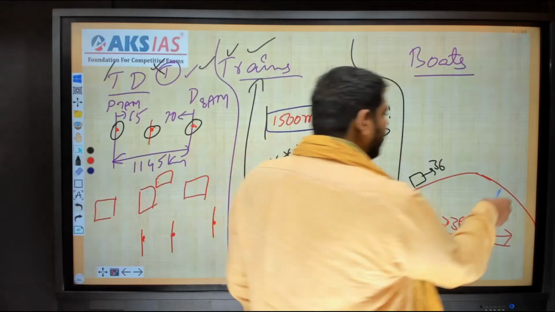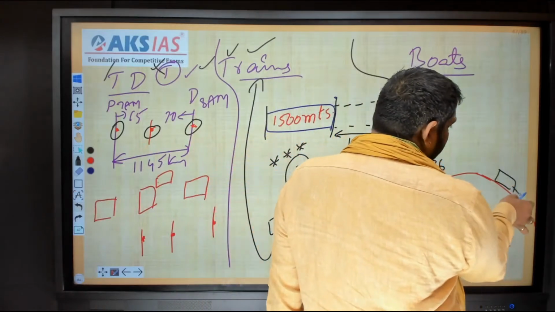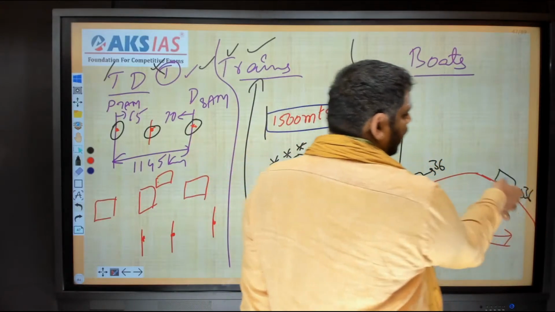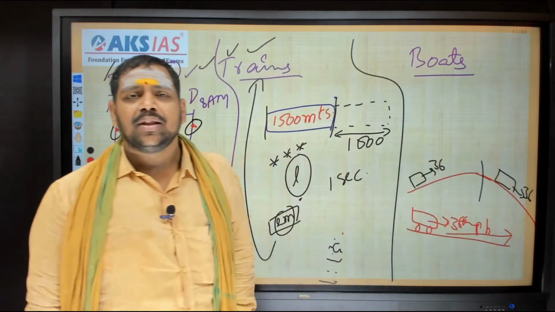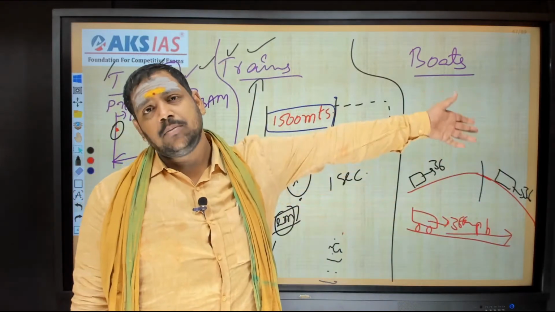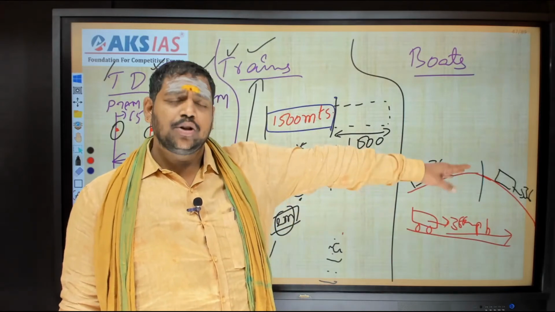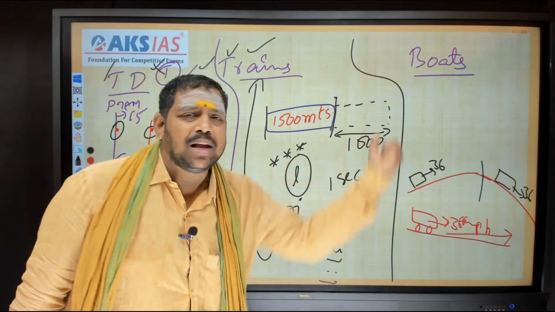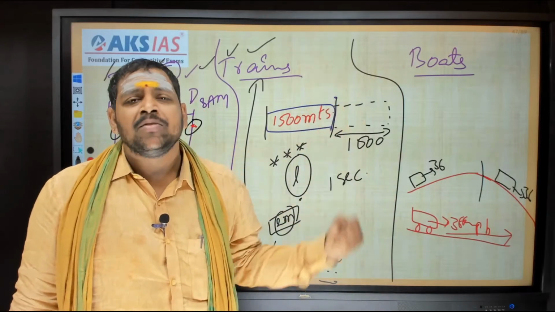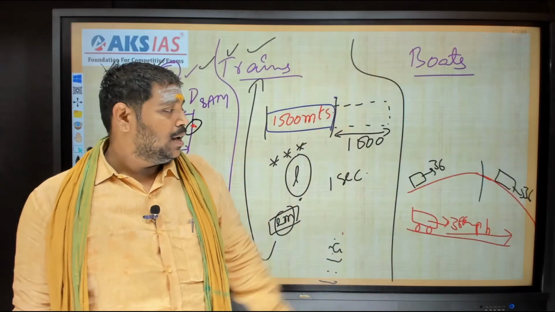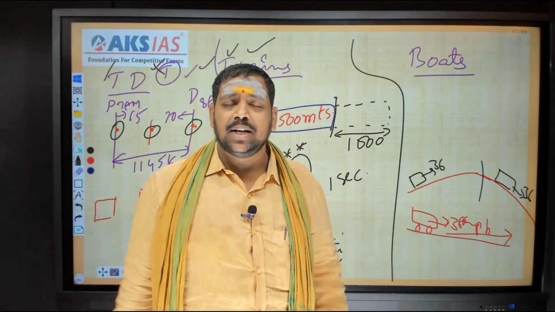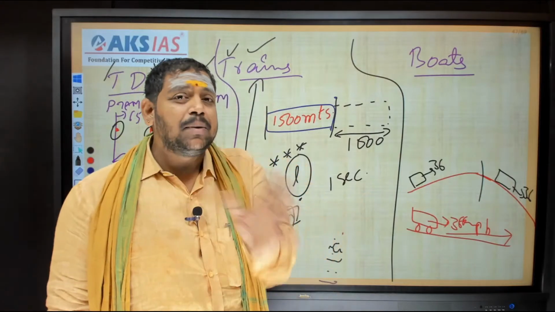Suppose, sir, the car is here and it is trying to move with 36 kilometers per hour here. Now the car will go more than 36 kilometers per hour, right? The reason behind it is very simple. Sir, here, due to gravitational force, that force is pulling me down. That means pulling me towards my goal. Is it correct? That's why my speed will be increased.